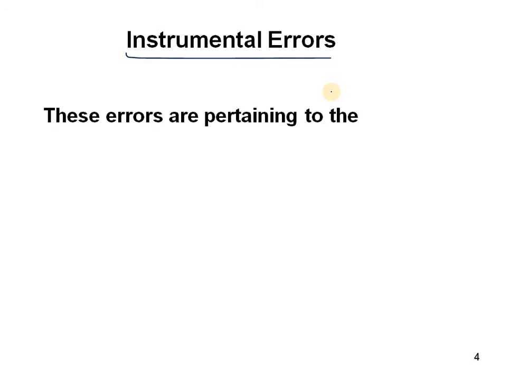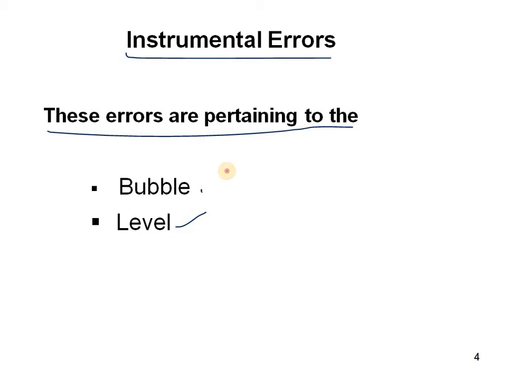As we know, from the manufacturer's defect itself some errors will come, or parts of the instrument will be loosened or tightened, or some readings will not be required. You can see here these errors pertain to the level, bubble, tripod and staff. These are all instrument errors due to defects. First of all, let us see what happens in the case of the bubble.